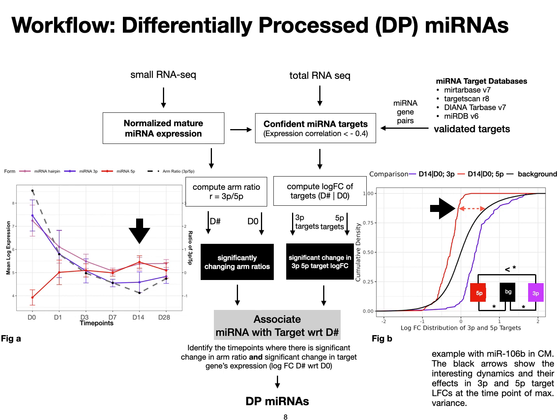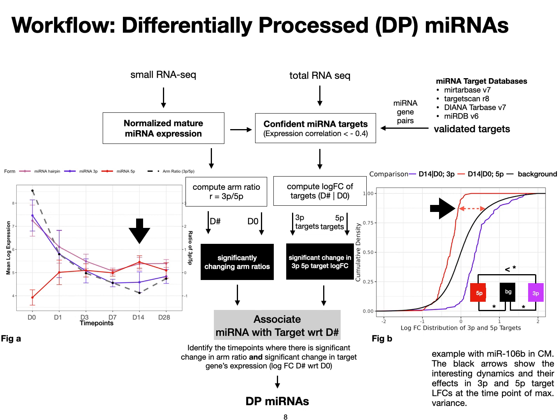This is the workflow for computing the differentially processed microRNAs as we defined them earlier. We take small RNA-seq and total RNA-seq from all time points as input. We compute normalized microRNA and gene expression. Using the microRNA arm ratios, we get the microRNAs that show a significant change in arm ratio at any time point, day X, compared to day 0 using the Mann-Whitney U test.